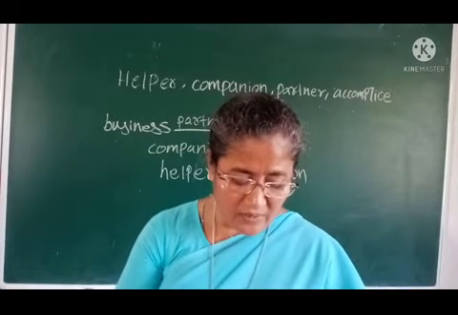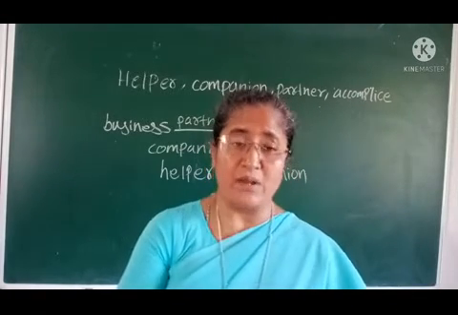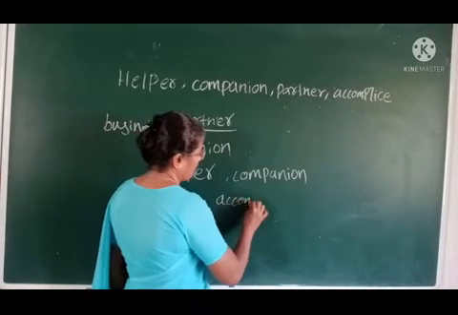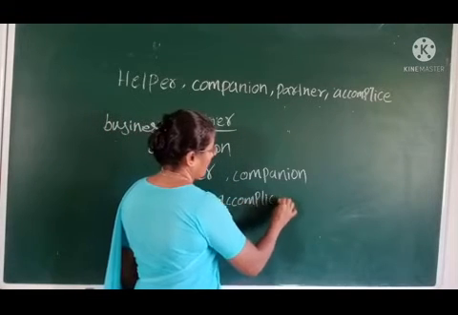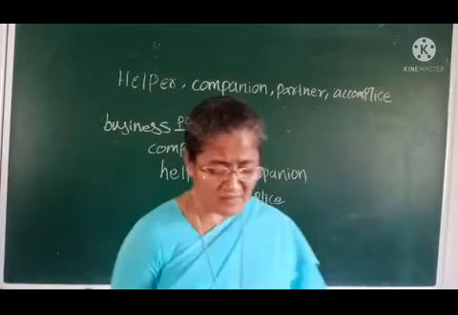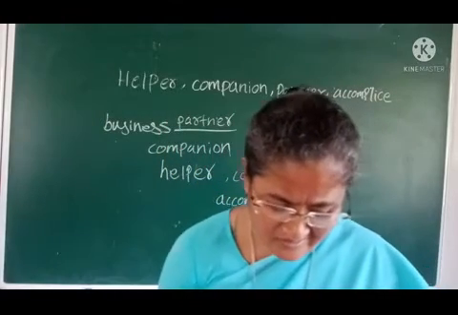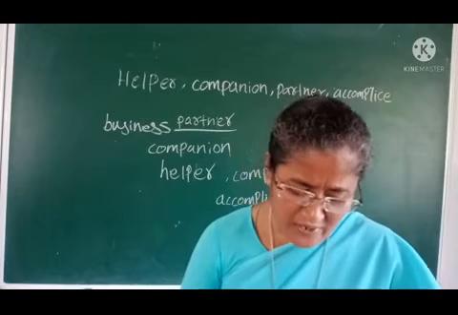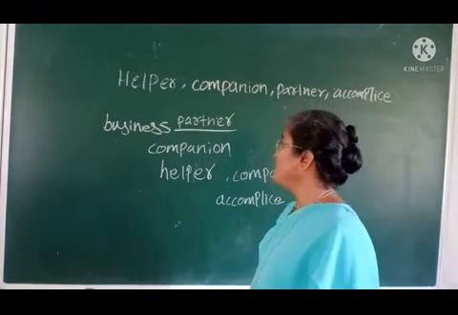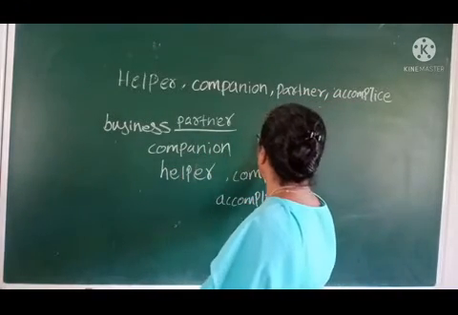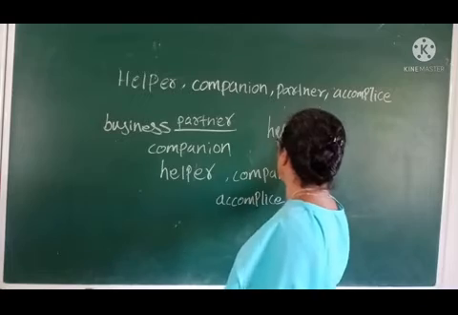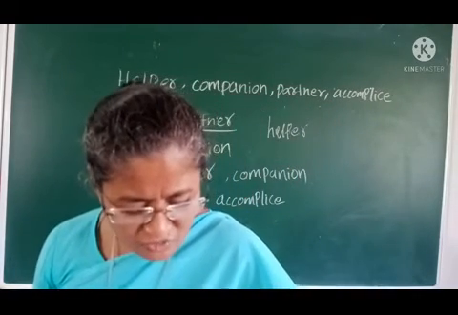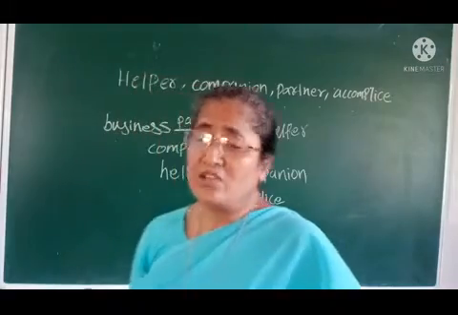Companion. Next, the thief's accomplice. Accomplice. Next, find a good helper. We need some helper, so we have to find a good helper in our house for working or whatever. Next, tennis, golf, cricket, partner. These are the games.